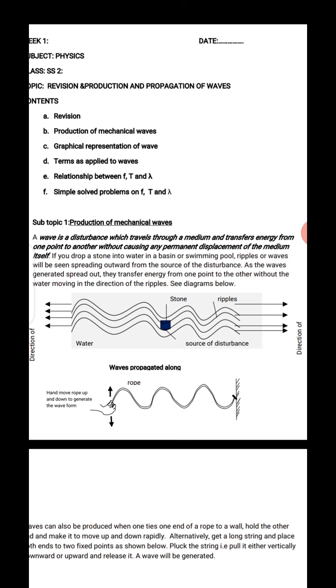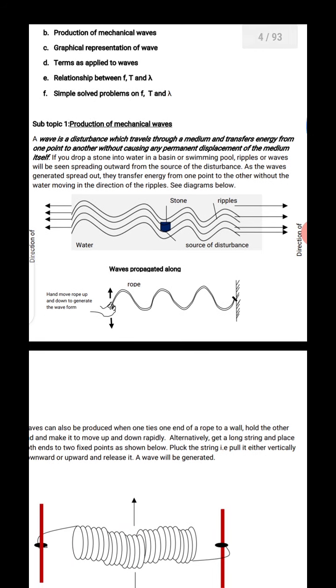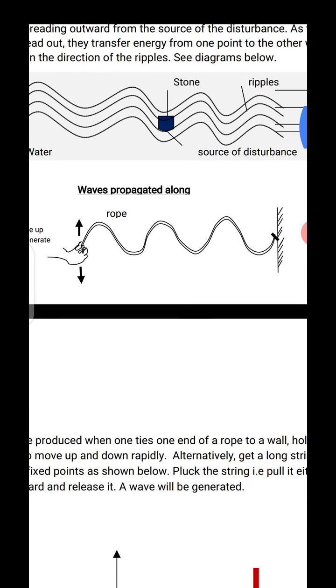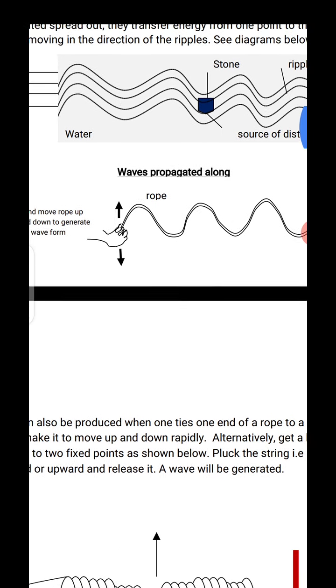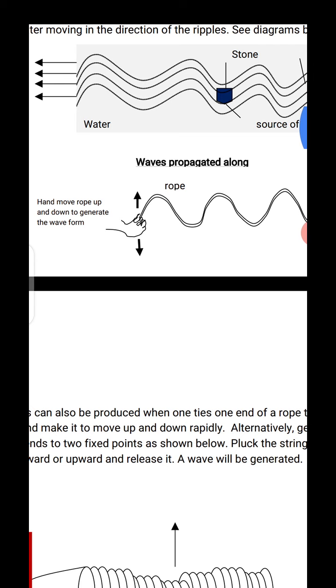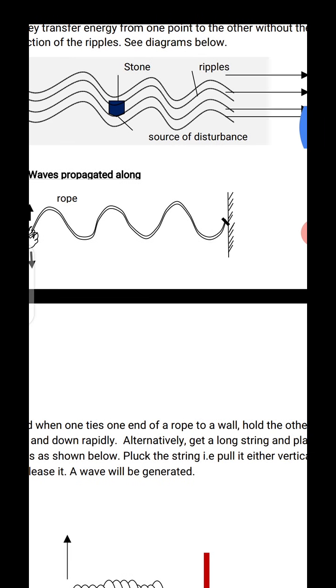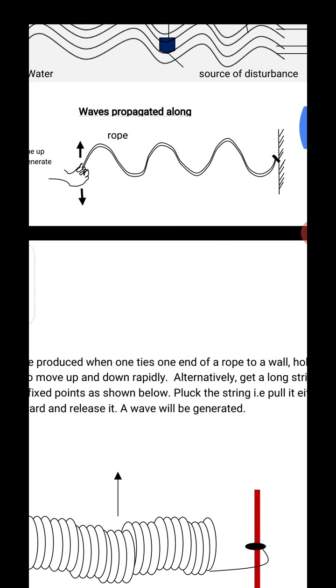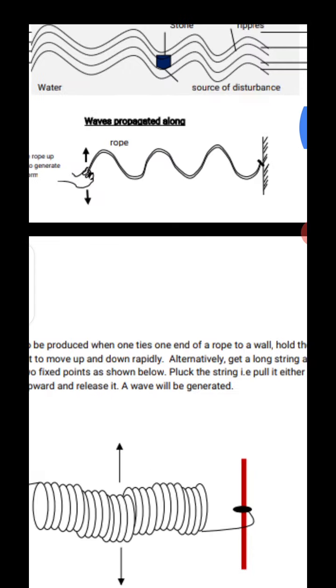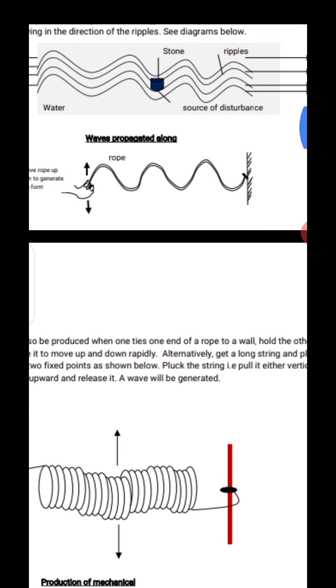You experience something like the one in the second diagram here. You can see the person holding the rope at one end trying to create a wave. When you move the rope, it creates a kind of curly wave or disturbance to the end that is tied. That's another example of a wave that has been propagated.